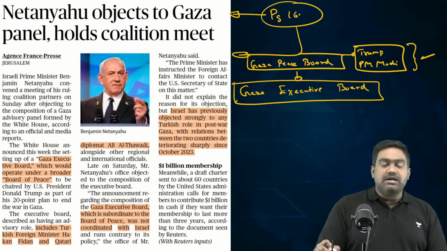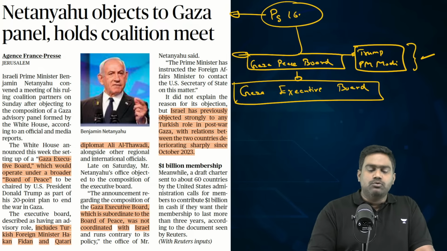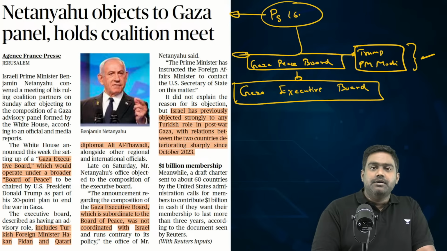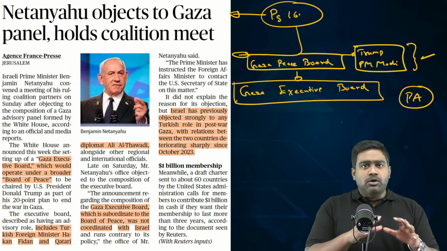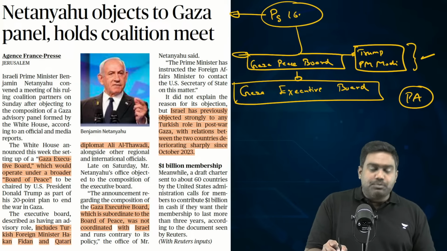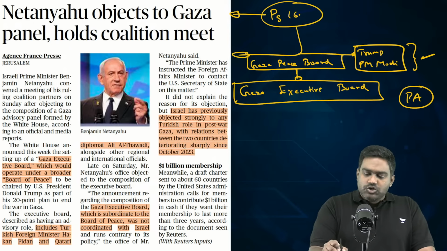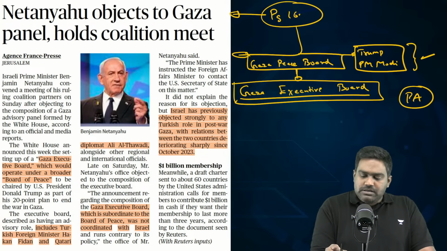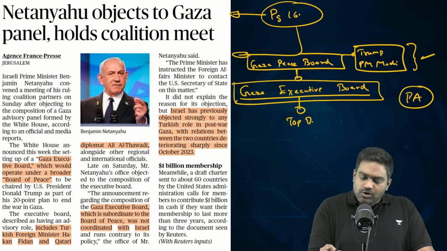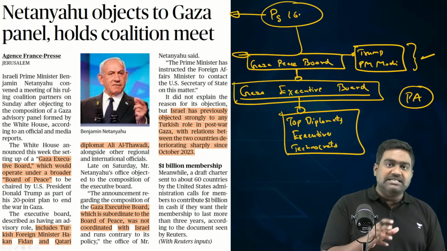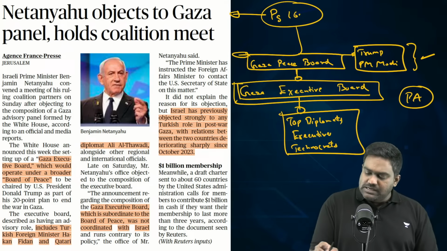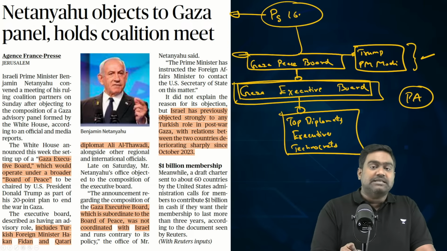They will be part of the Gaza Peace Board, which will be the highest authority to govern Gaza for the interim period before the Palestinian Authority is ready to govern the region, right? Until then, Gaza Peace Board will look after the governance and administration. So this is the supreme body which will help in the transition. Under the Peace Board, there will be an executive board comprising top diplomats and executives who will implement the plan. It will comprise technocrats, well-known officials who have served with the UN, who have expertise in Palestinian matters. They are being made part of the Gaza Executive Board, which is also being constituted by the United States.